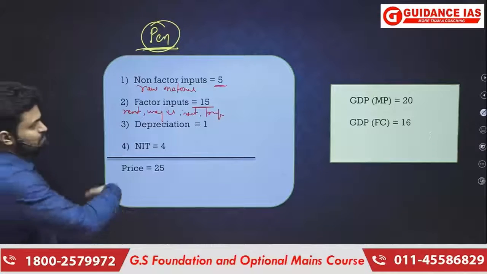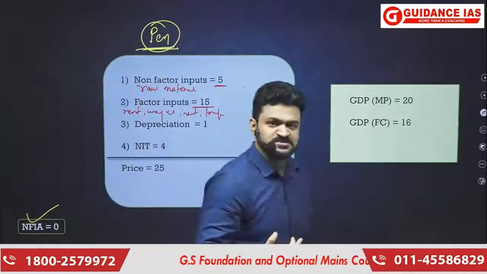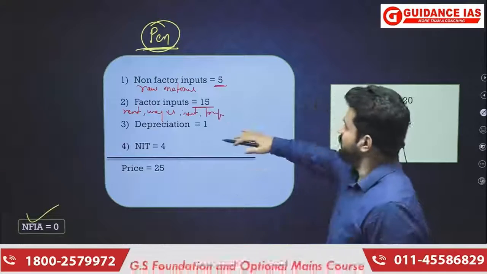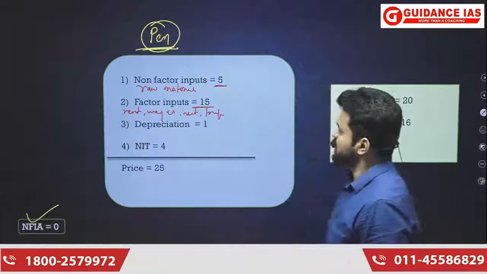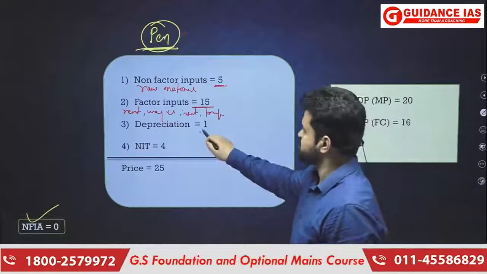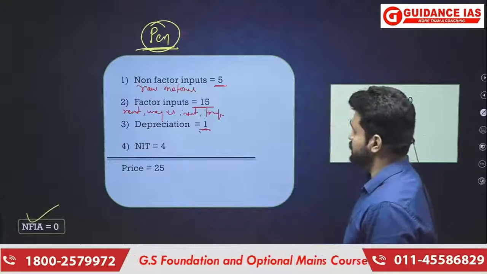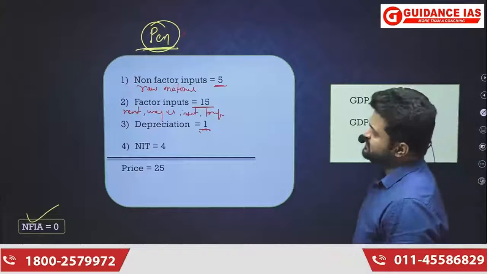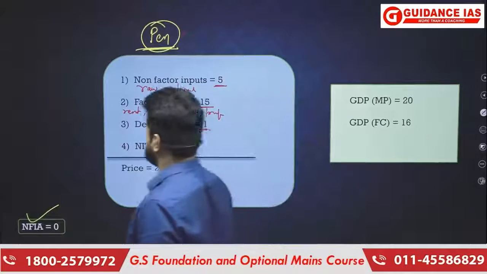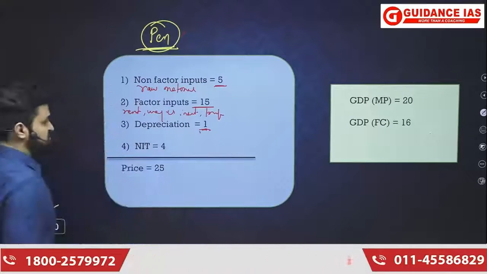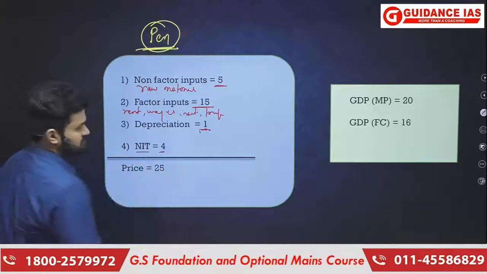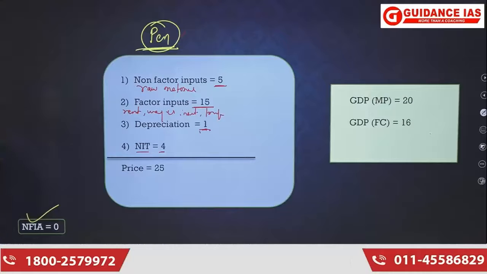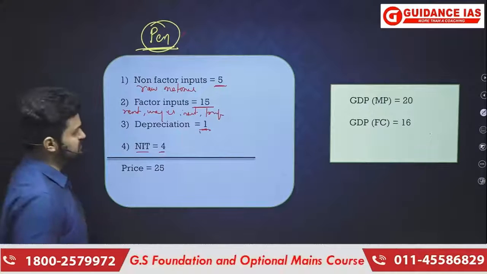Then if there is production, then there must have been certain consumption of capital good, that is a machinery that was used for manufacturing this pen, and let us say the depreciation was worth 1 rupee. And then there were certain indirect taxes and then subsidies. So final net indirect tax was 4 rupees.